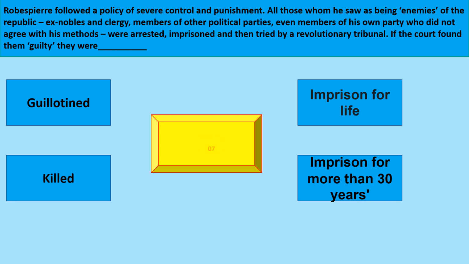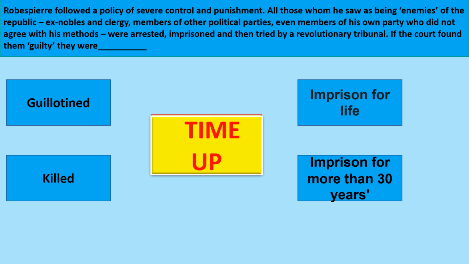Robespierre followed a policy of severe control and punishment. All those whom he saw as being enemies of the Republic, ex-nobles and clergy, members of other political parties, even members of his own party who did not agree with his methods, were arrested, imprisoned, and then tried by a revolutionary tribunal. If the court found them guilty, they were guillotined.